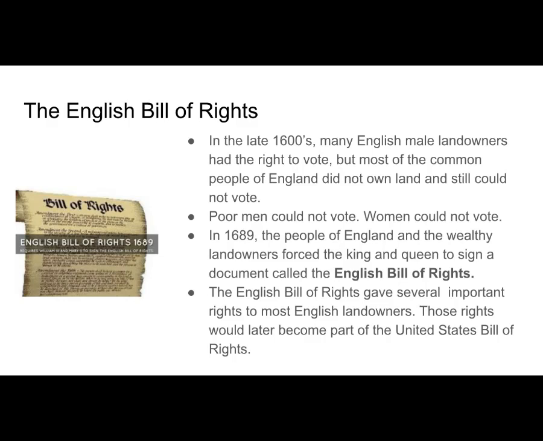The English Bill of Rights gave several important rights to most English landowners. Those rights would later become part of the United States Bill of Rights. The rights were the right to keep and bear arms, the right to petition the government, protection from cruel and unusual punishments and from excessive bail, freedom of speech, and the right to trial by jury.